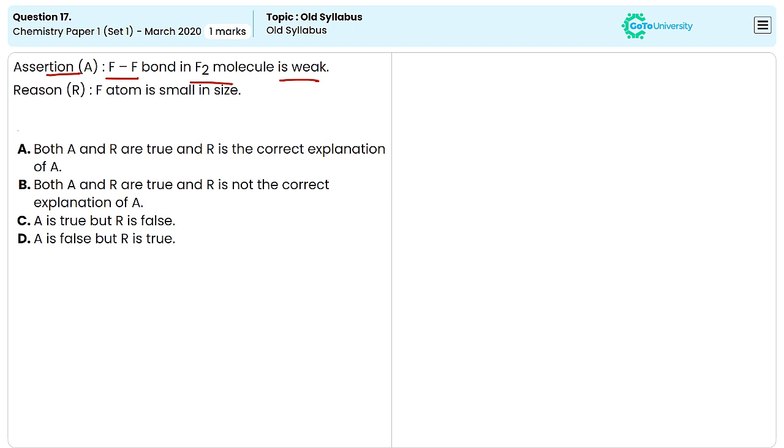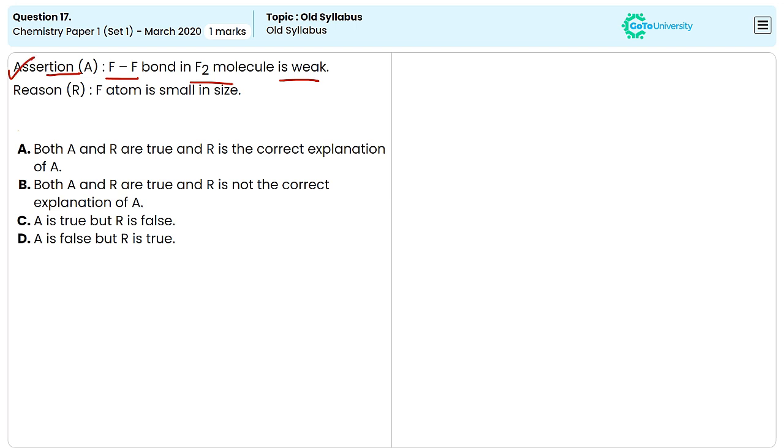And another reason we can say is that the fluorine-fluorine bond is formed by the overlap of the 2p orbitals on each fluorine atom. While this overlap is effective for bond formation, the small size of the fluorine atom means the electron clouds are very close together. This proximity leads to increased electron-electron repulsion, which weakens the bond. So the first statement is the correct one.